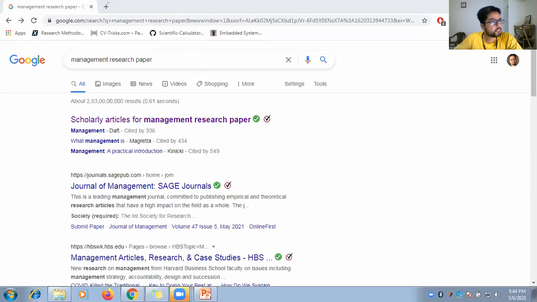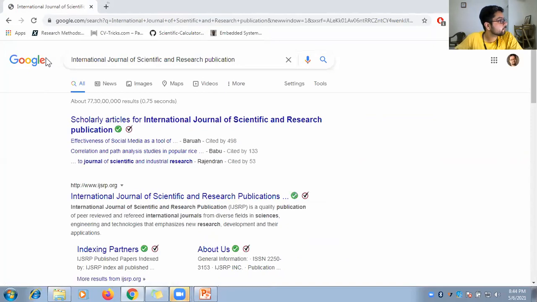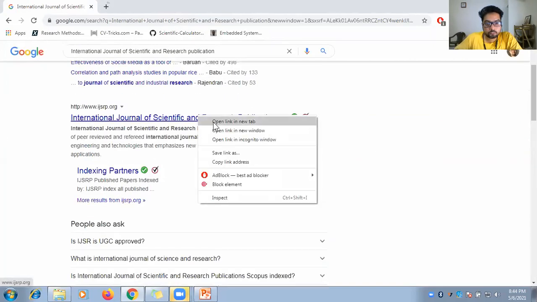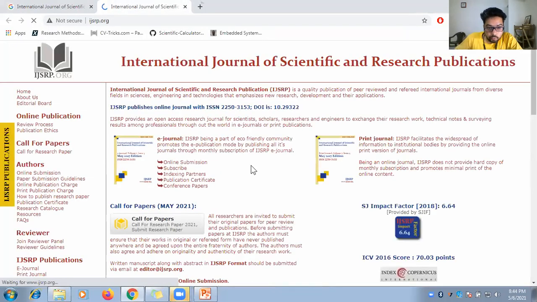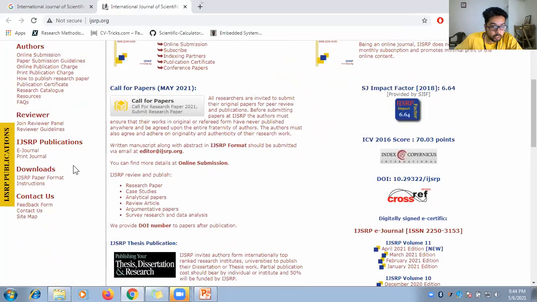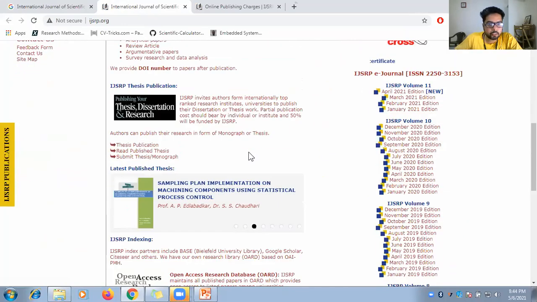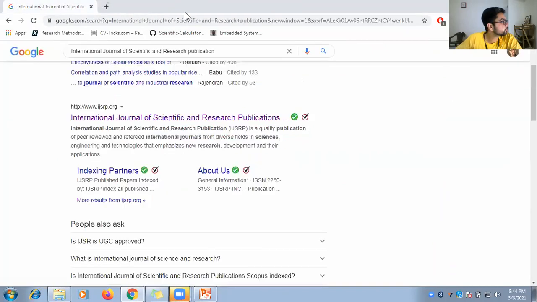International Journal of Scientific and Research Valuation, I don't know such a publication. Okay, where is it indexed? What about the index? Online publication charges. Okay, so this has an online publication charge. SG factor, what is the SG factor? I'll not recommend this journal to you. And how much money are they charging? $55. So if you can pay this much money, it's good for you. Otherwise, I will not recommend this to you.